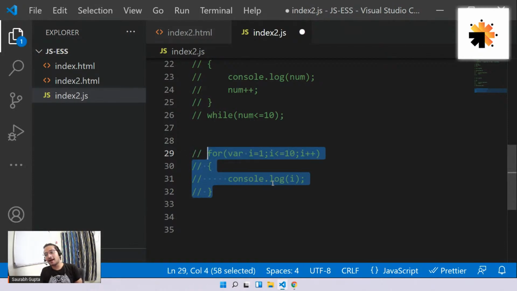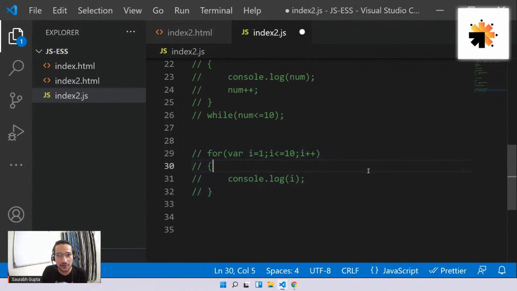Okay, now as the last thing for today, I'll explain to you the difference between let and var. Let is basically a newly introduced thing. It was introduced in ES6, the 2015 version of JavaScript. That's when they introduced let. And what are the benefits of using let over var, I'll tell you now.